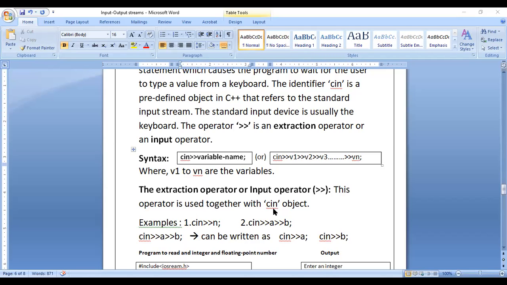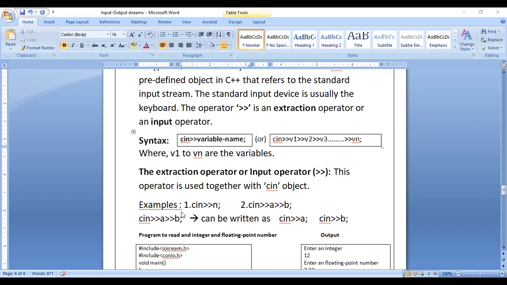This operator is used along with the cin object. So this word cin is also called an object. In the next chapter, classes and objects, I will tell in detail what is a class, what is an object, and how we can use the object. But with respect to this chapter, you just remember this word as a statement or an object.